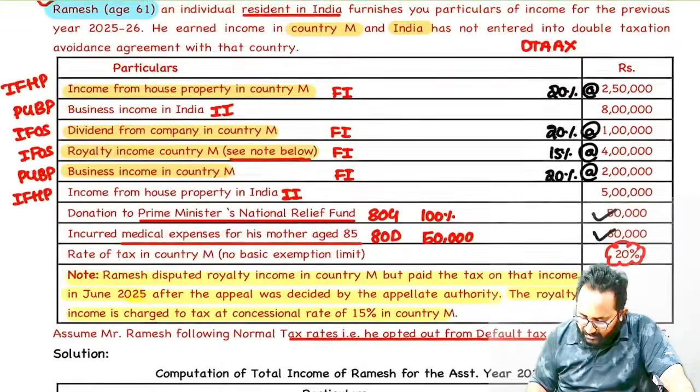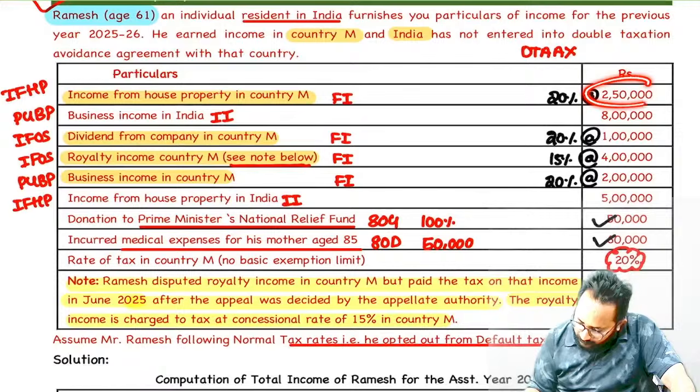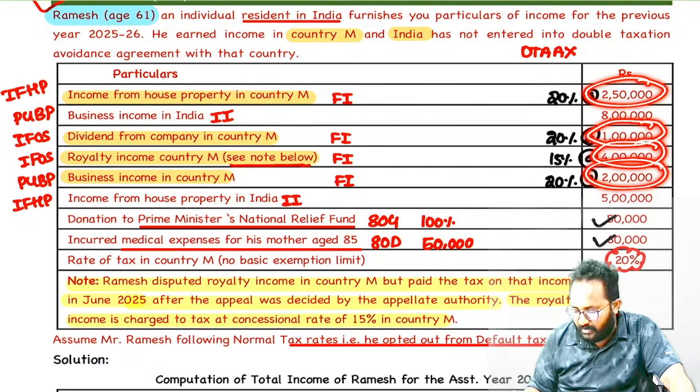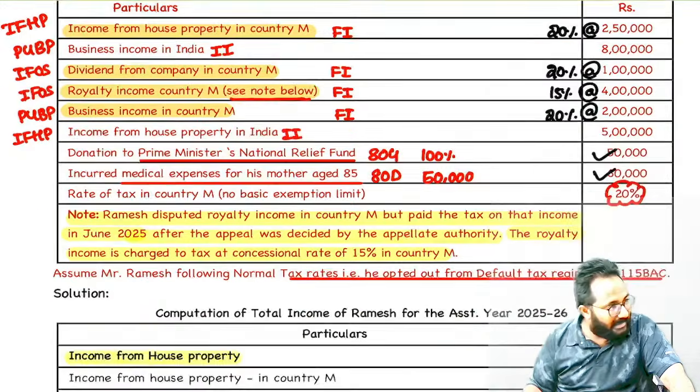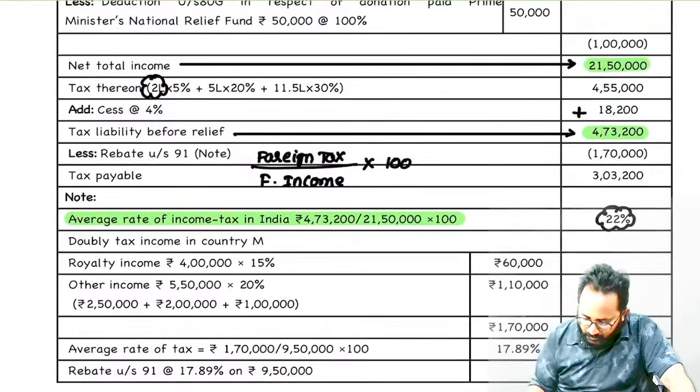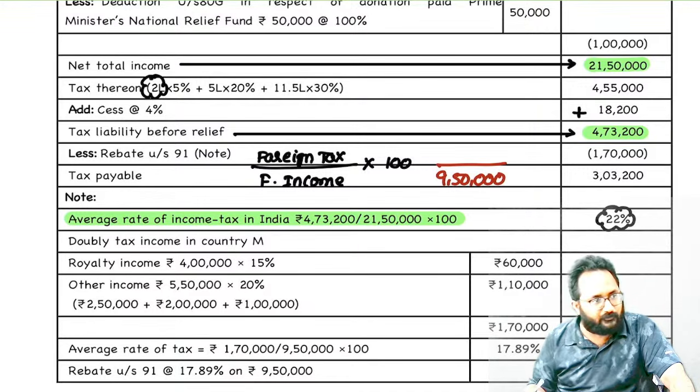What is the foreign income, ma? Please do the total: 2,50,000, 1 lakh, 4 lakh, 2 lakh. What is the foreign income? 9 lakh 50,000. Ma, I already know what that foreign income is: 9 lakh 50,000. Can I calculate the foreign tax now?